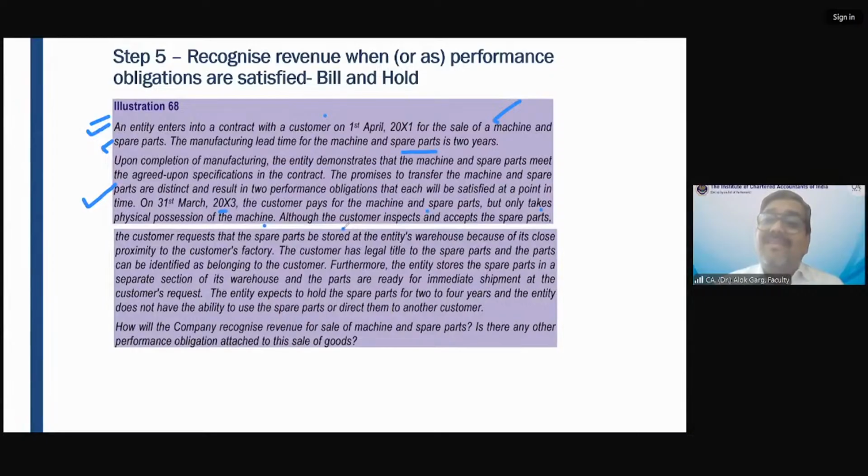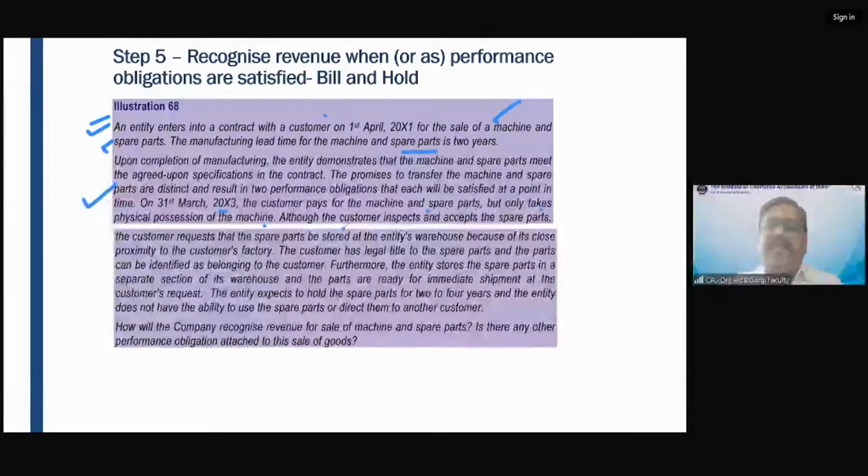So what was the reason? The reason was the customer wanted that spare part to be stored at the entity's warehouse, not in the shop, not in the factory. It has to be in the supplier's warehouse. Why? Because that supplier warehouse is very close to the customer factory. Because the customer has already paid for spare parts. The spare parts are okay.